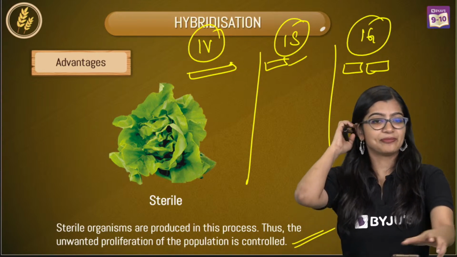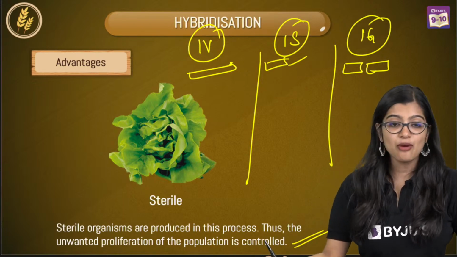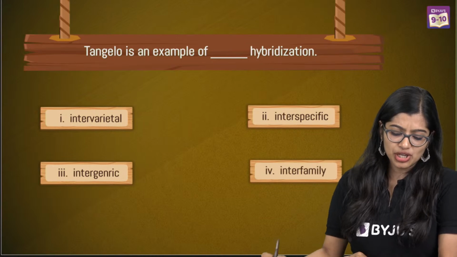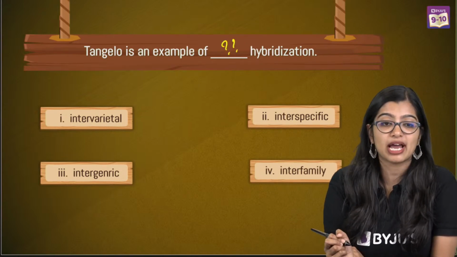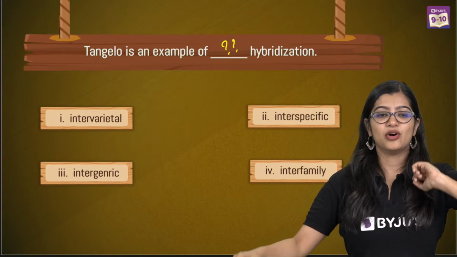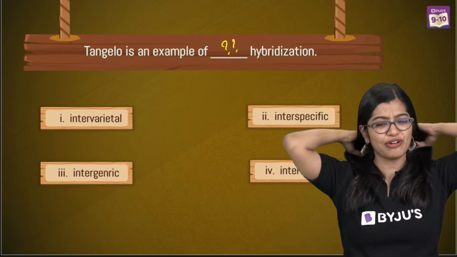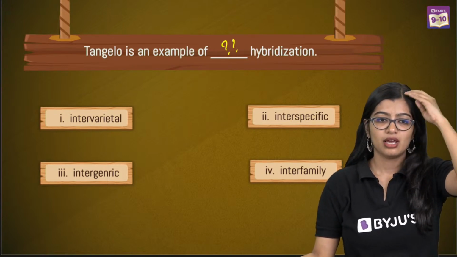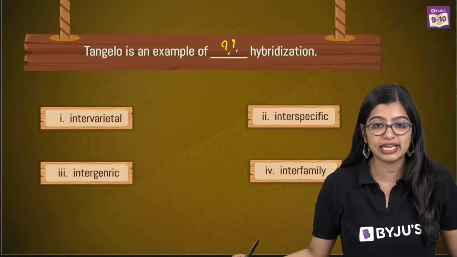All right, now we'll move on quickly to a question, everyone. This is a very simple one. Tangelo is an example of dash hybridization. Can you quickly tell me in the chat? Okay, everybody says crystal clear. From here, if you understand this concept, the rest of it becomes easy. Sankalp, if you have doubts, please do tell me.